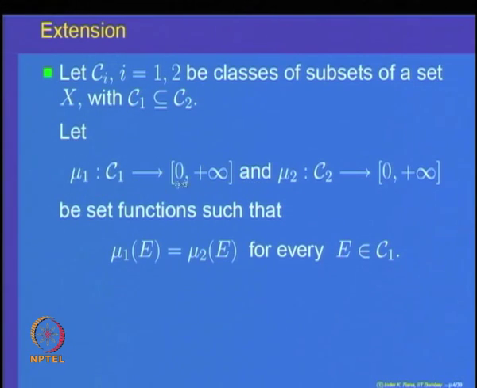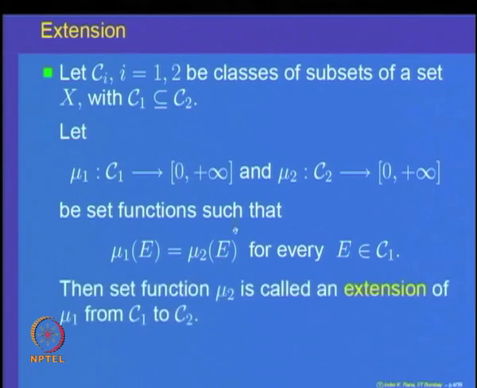Mu 1 is defined on C 1 and mu 2 is defined on the collection C 2, with the property that mu 1 is the same as mu 2 on subsets in C 1. So, mu 1 and mu 2 agree on C 1. Recall C 1 is a sub collection of C 2. So, in such a case we call mu 2 an extension of mu 1.